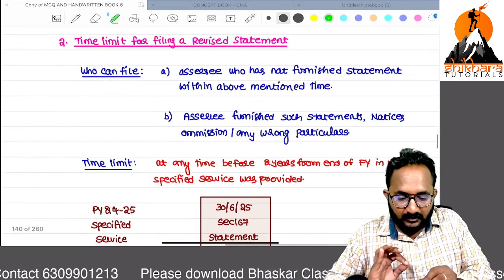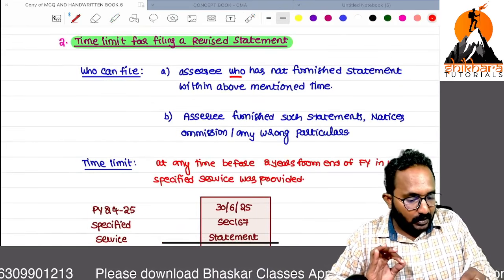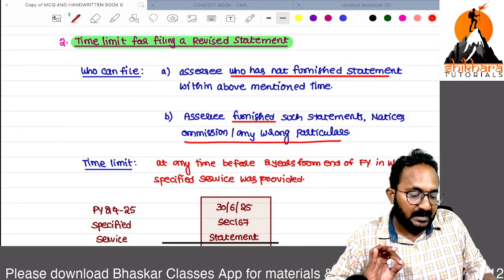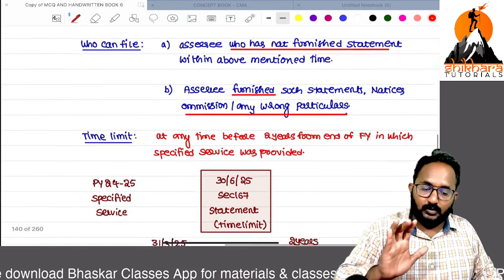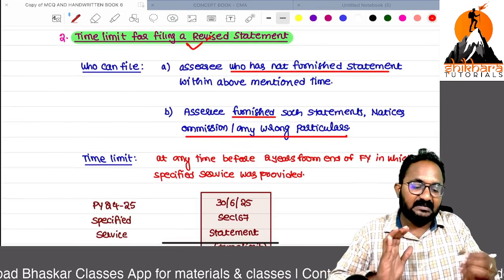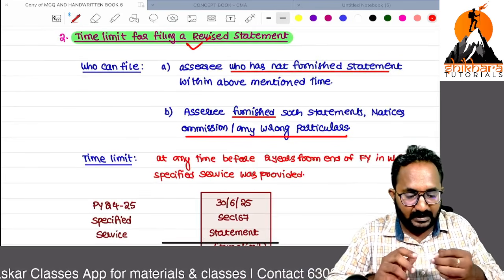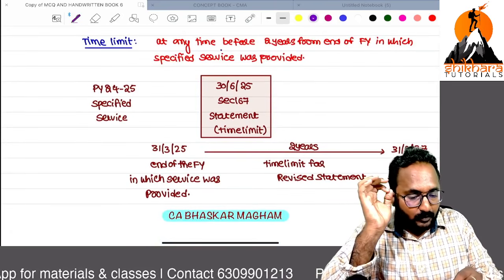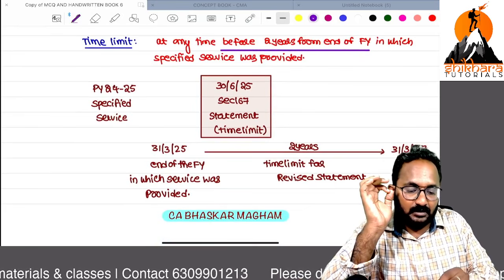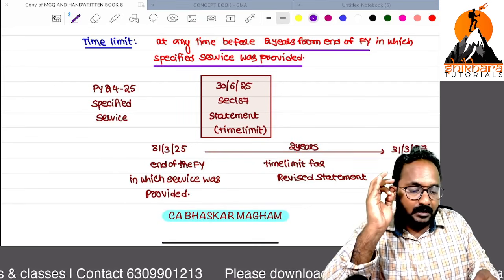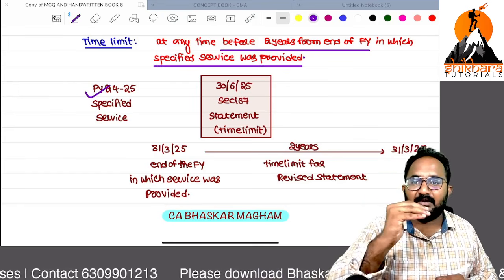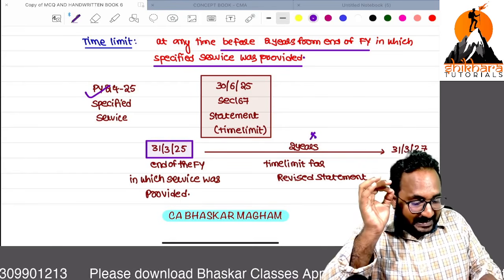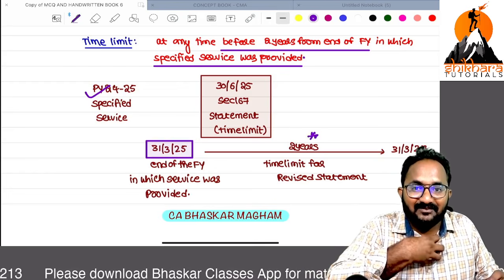Sir, shall we file the revised statement? Yes. If you have not furnished the statement, or already furnished and there are any mistakes, in these two cases we can file the revised statement. Sir, what is the time limit for filing of revised statement? Yes, remember, at any time before 2 years from the end of the financial year in which the specified service was provided. Remember, specified services provided in 24-25, from the end of the financial year within 2 years, at any time we can file the revised statement.